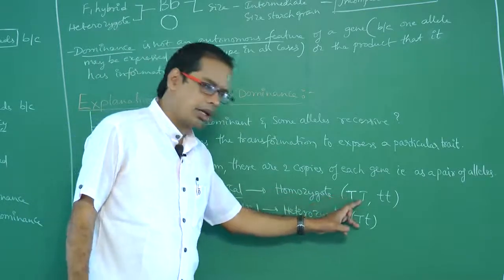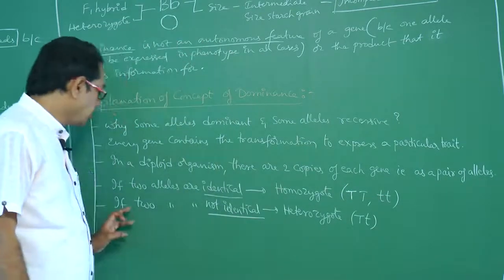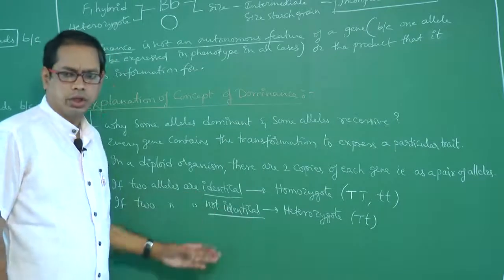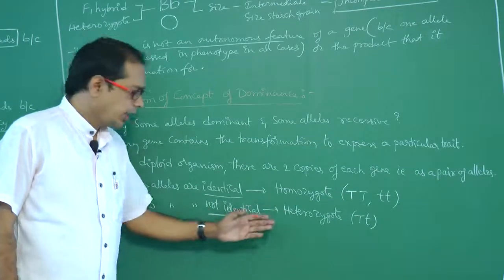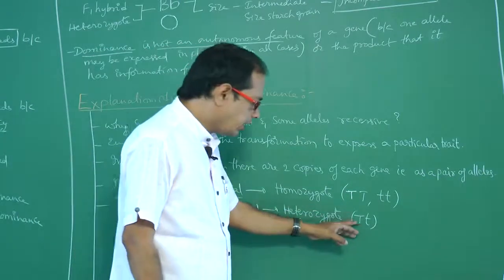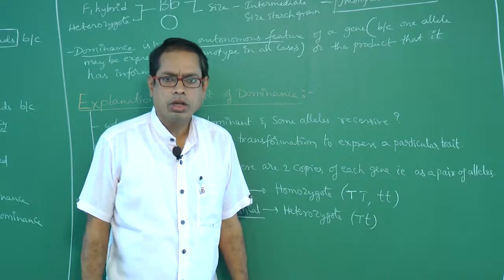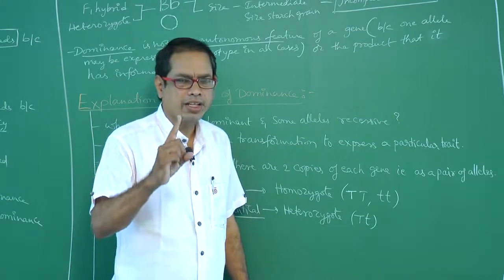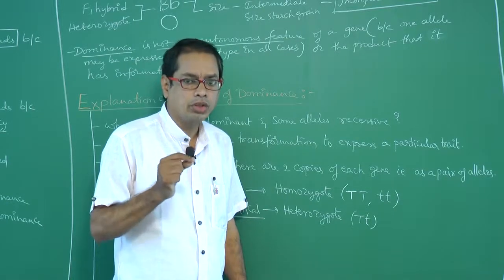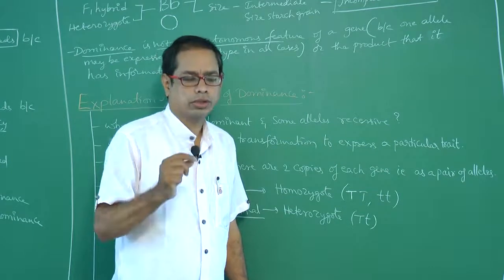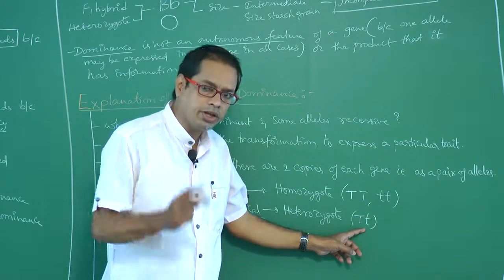Examples: capital T, capital T, or small t, small t. Next, if two alleles are not identical, it is called a heterozygote. Heterozygote means, for example, capital T, small t. One question I am going to ask: how many kinds of gametes does a homozygote produce? One. How many kinds of gametes does a heterozygote produce? Two.